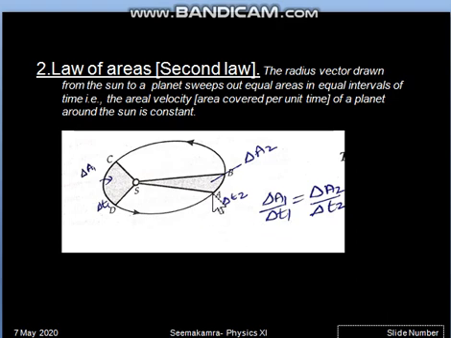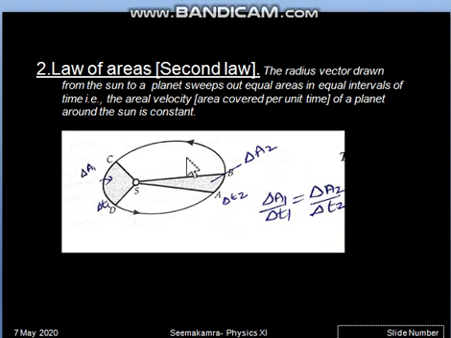So if we take any other position of the planet, suppose the planet has reached to position A and we give it time delta t. So in delta t2 time, it will reach suppose point B. So the radius vector, that means SA, it will reach to another location and it will be now SB position. So whatever area it covers in delta t2 time, that we can name as delta a2. So the ratio delta a2 upon delta t2, that means areal velocity again.